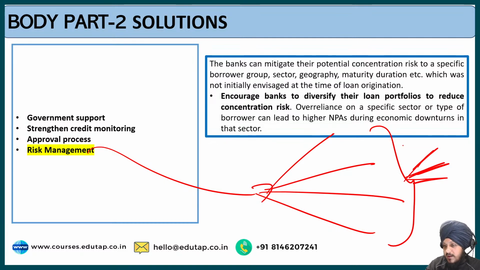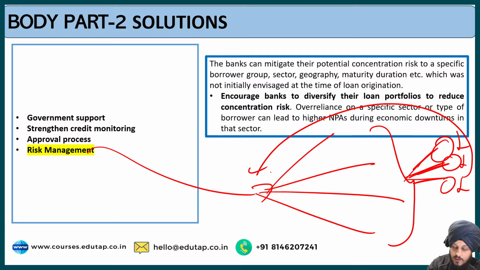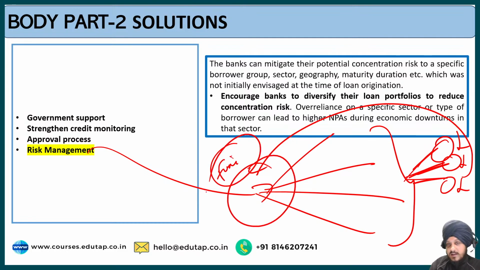Because in future, if a certain sector falls and suffers in a drastic manner, what is going to happen? It is going to impact the financial constraints of the bank. It is going to impact the operating mechanism of the bank. So the functioning of the bank is going to get affected if these sectors suffer in a negative manner. So this point is encouraging banks to diversify the loan portfolios to reduce their concentration risk.